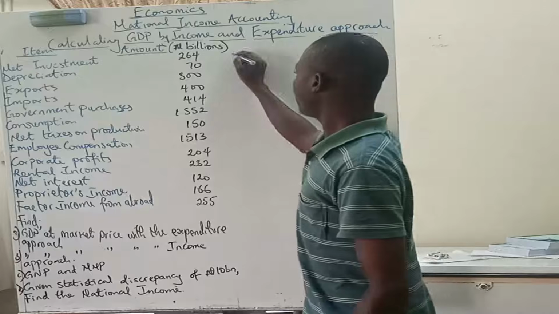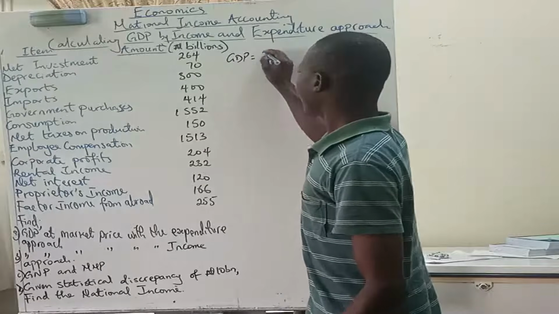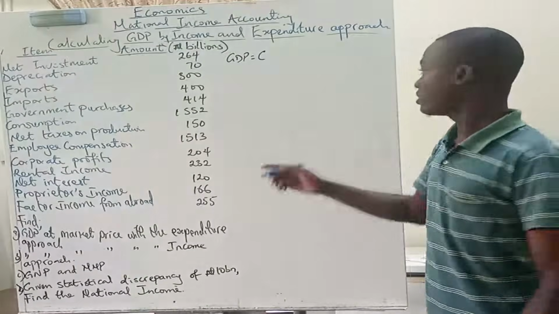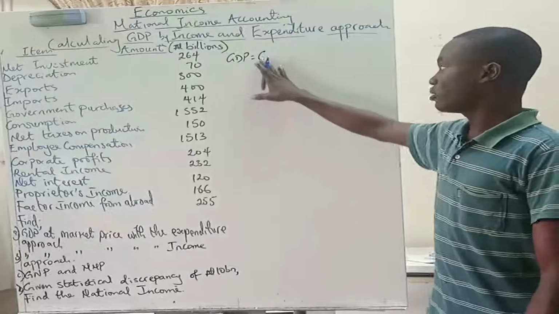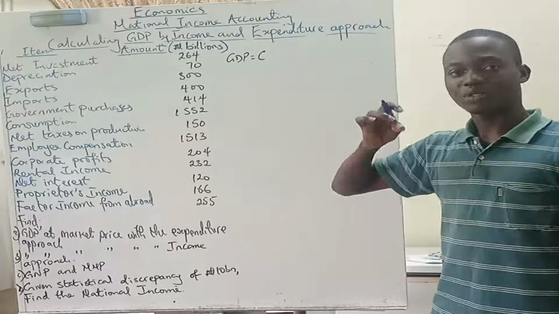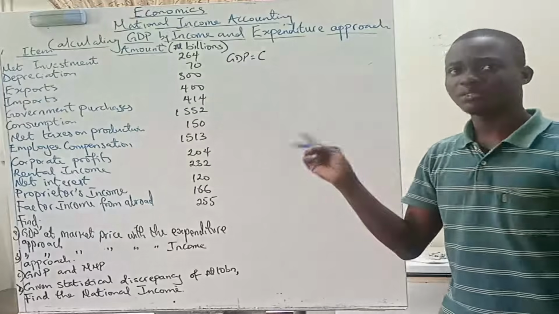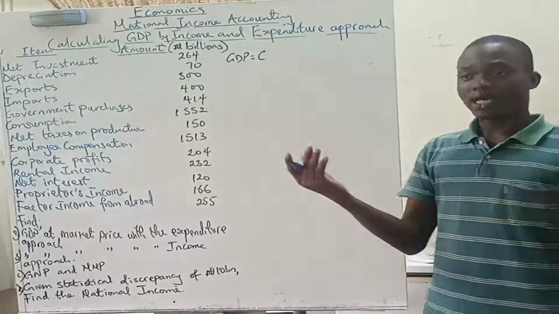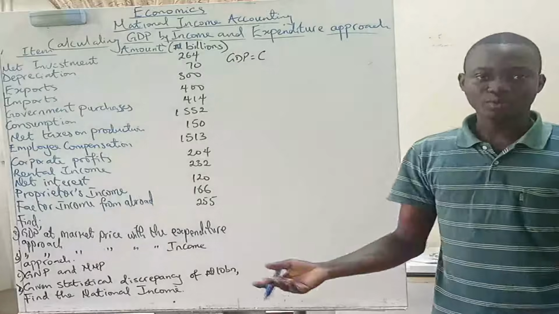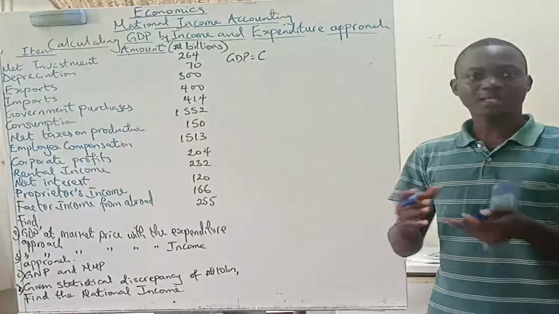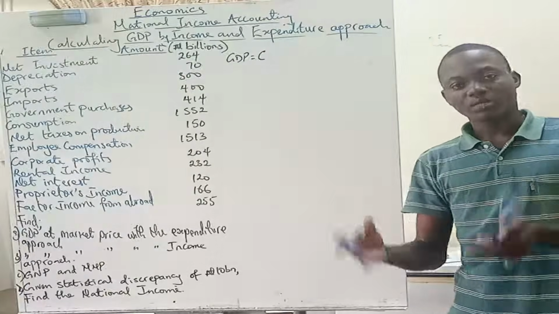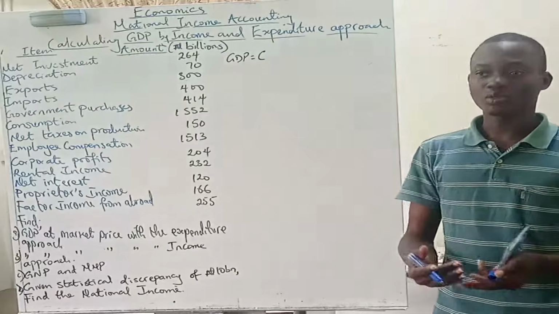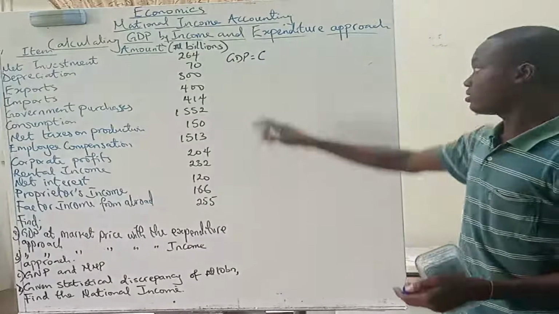Now, for the expenditure approach, GDP is simply consumption, which is the private consumption by everybody in the economy. Consumption isn't just the consumption of domestically produced goods and services. For example, the shirt I'm wearing may not be produced in Nigeria, but it's also a part of consumption. So consumption is kind of bigger. It covers domestically produced goods and services that households demand, and foreign produced goods that households import as well.